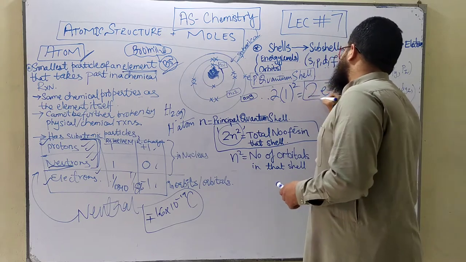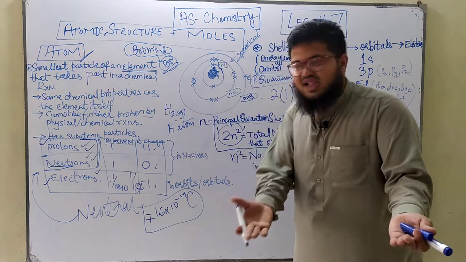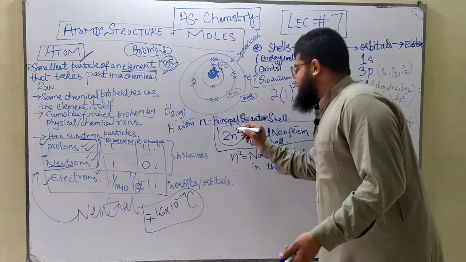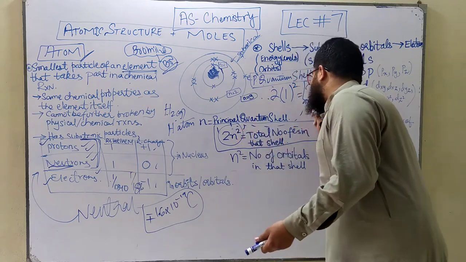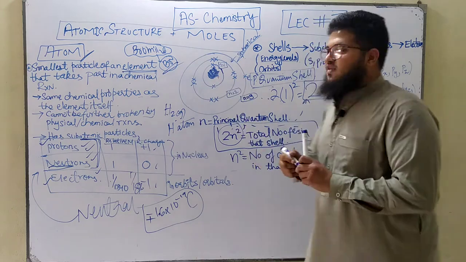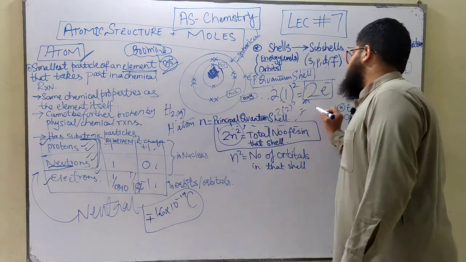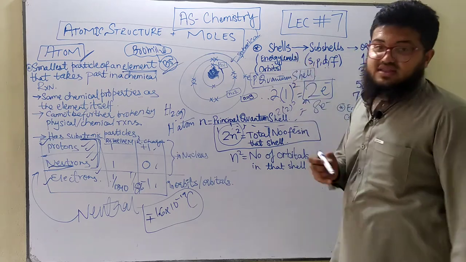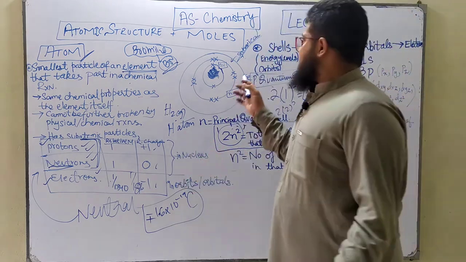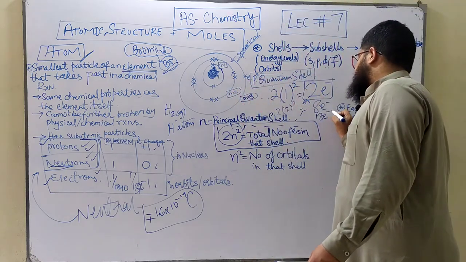You'll get the maximum number of electrons in that particular shell. So 2 electrons can be accommodated in the first shell, and you know that from your O levels as well, right? So this was the formula by which we calculated the number of electrons in that shell. Then after the first shell comes the second shell, in which n is 2. So 2 times 2 squared is 8 electrons, and we know that no more than 8 electrons can be accommodated in the second shell. Then in the third shell we've got 18 electrons according to this formula, and so on.